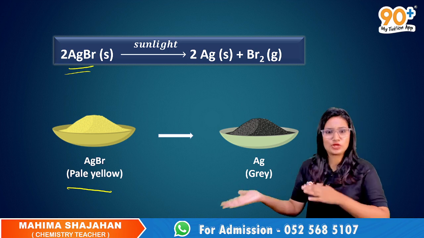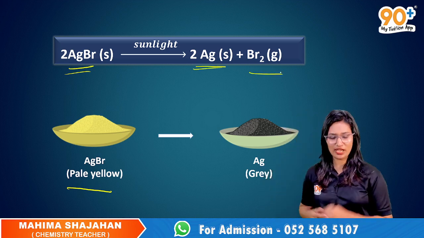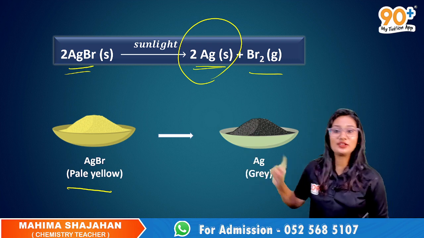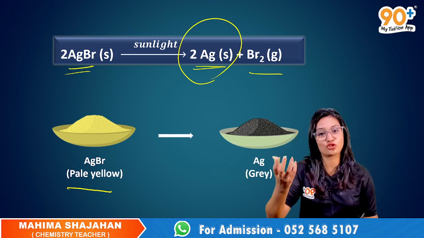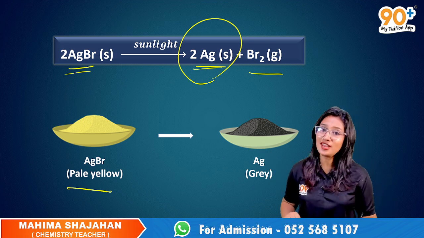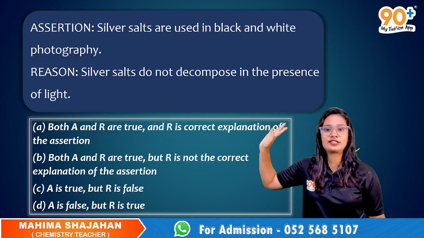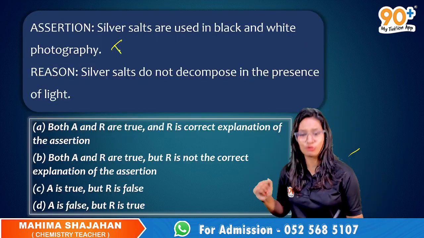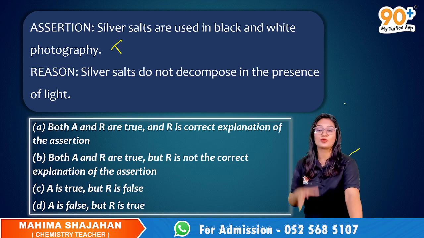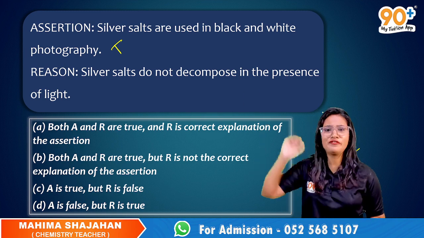And it will decompose to what? To metallic silver and bromine gas. It is due to the formation of the silver that it is turning grey. Now it can show a color change when exposed to light, right? Yes, and it is because of this property that they are used in black and white photography. So silver salts are used. It's a very true statement. Now, read the reason. Silver salts do not decompose in the presence of light. No, they do decompose, right? So it is a false statement.